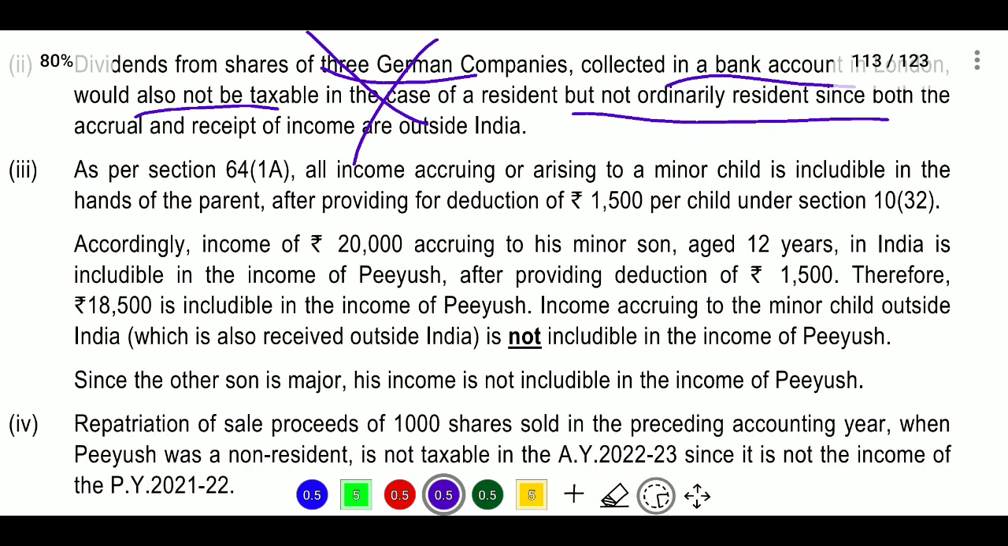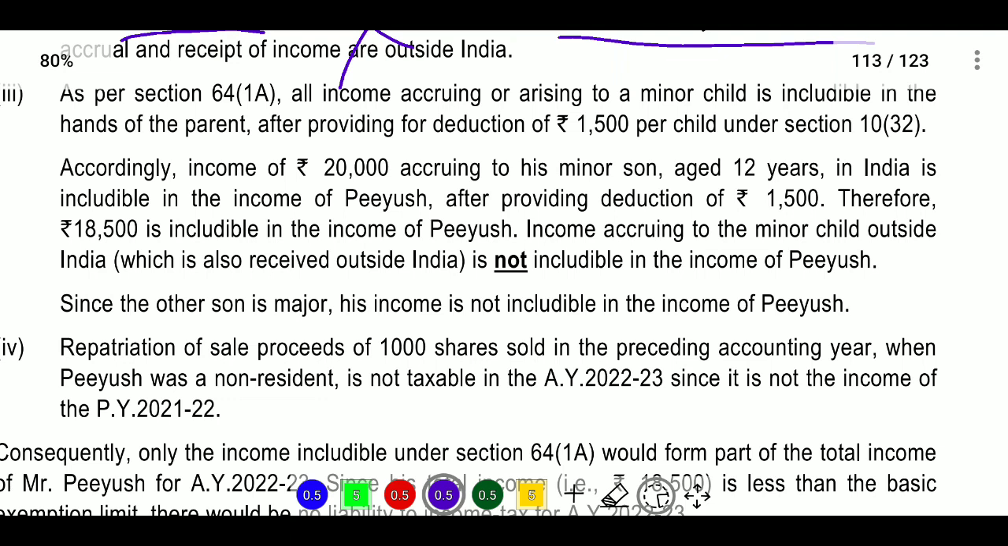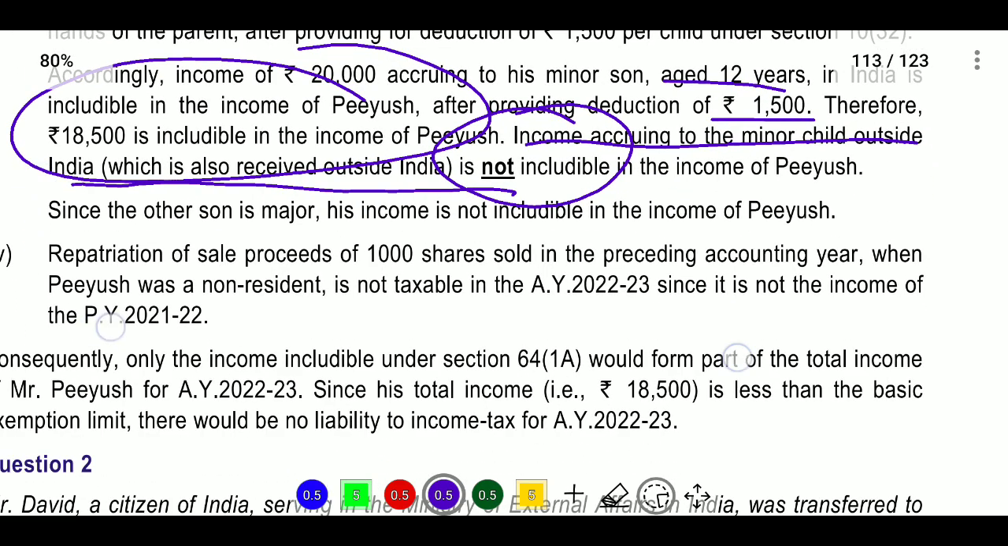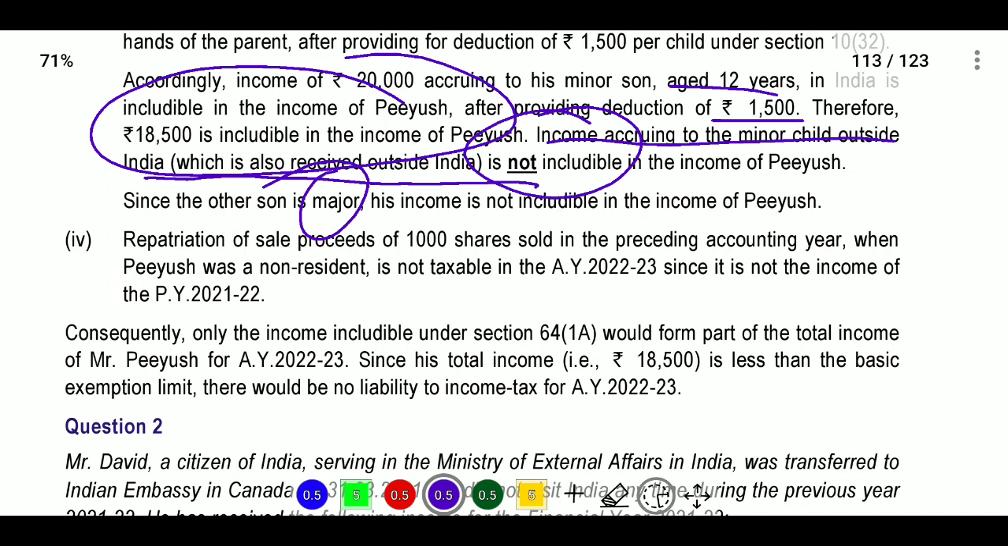Next, as per section 64(1)(a), all income accruing or arising to a minor child is included in the hands of the parents after providing for a deduction of 1500 per child under section 10(32). Accordingly, the income of 20,000 accruing to his minor son aged 12 years in India is included in the income of Piyush after providing the deduction of 1500. Therefore 18,500 is included in Piyush's income. Income accruing to a minor child outside India is not included in the income of Piyush, and since the other son is a major, his income will not be included in the income of Piyush.